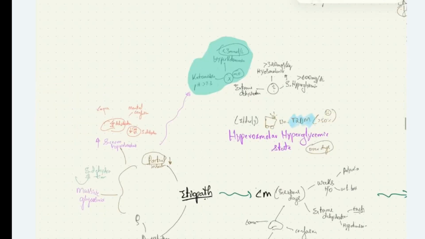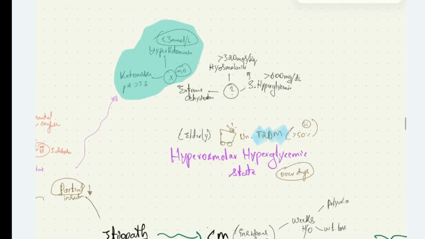Now, what are the features that we see in hyperosmolar hyperglycemic state? We see hyperglycemia, with glucose levels more than 600 milligram per deciliter. In DKA, it is between 250 to 600. Here, it is more than 600. We have plasma hyperosmolarity. Normal plasma osmolarity is 275 to 290 milliosmoles per kg.